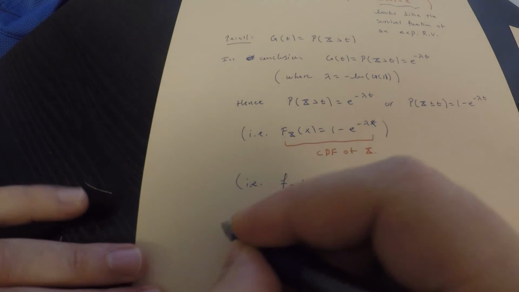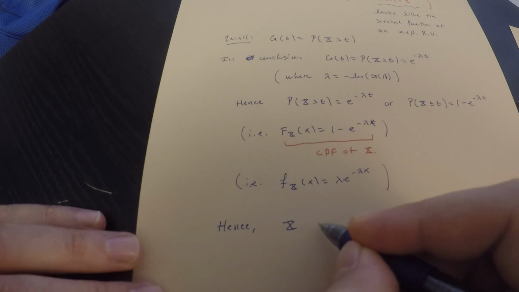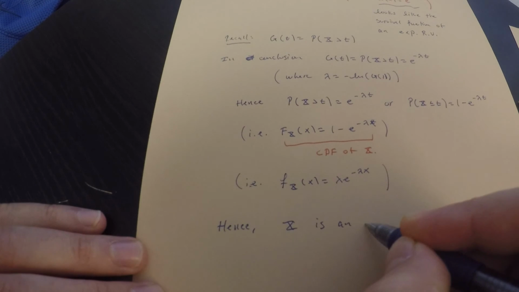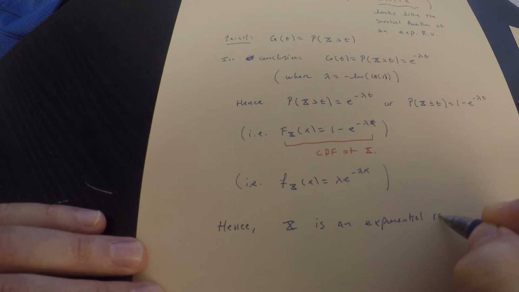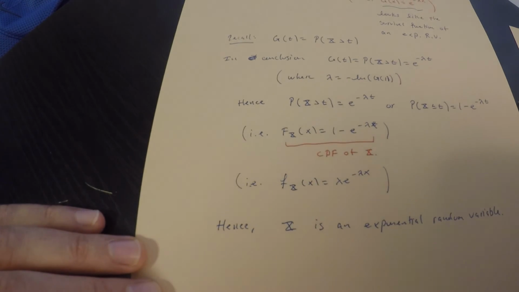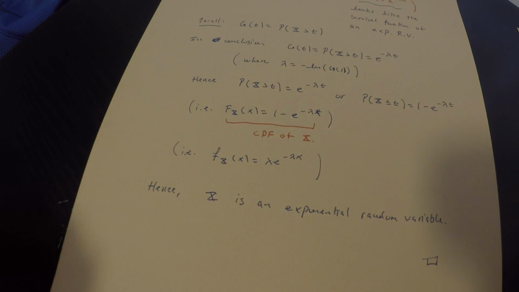Conclusion. Hence, x is an exponential random variable. That's it. So I urge you to prove the other direction. In other words, assume that you have an exponential random variable x. Show that it's memoryless. It's quite easy. It's just a little bit of algebra, really. So not much going on.